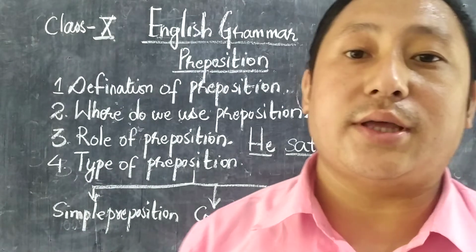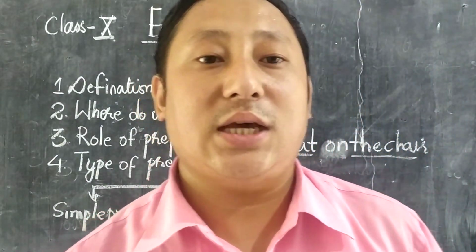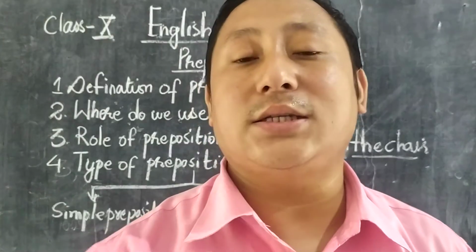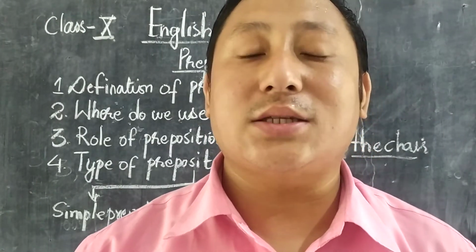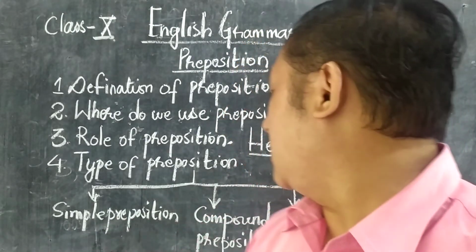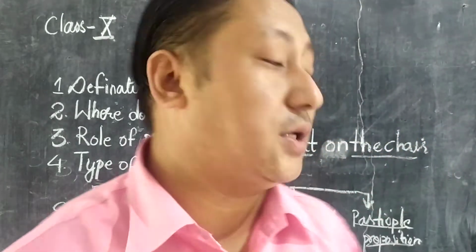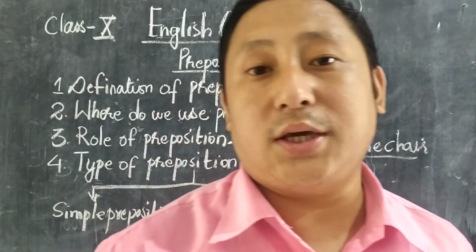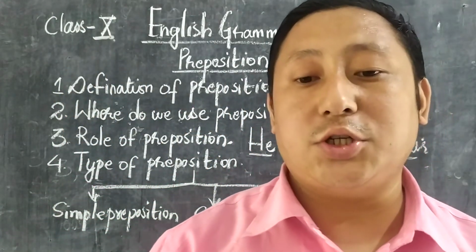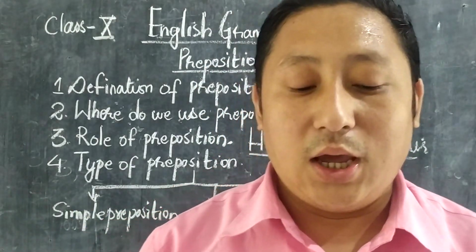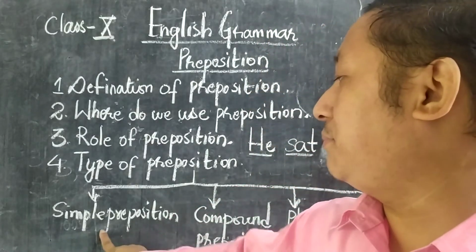Types of preposition. As we know, in the sentence there are so many kinds of sentences. Like the same thing in the preposition, there are 4 kinds of preposition. One is a simple preposition, another is a compound preposition, another is a phrasal preposition, and last is a participle preposition. All these prepositions have their own definition. So let's go to the first one, that is a simple preposition.